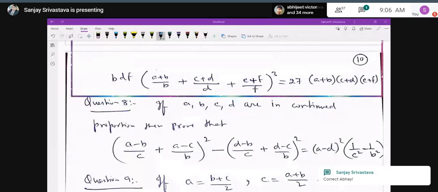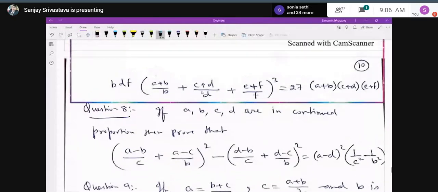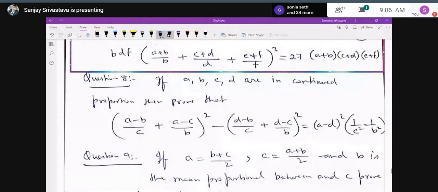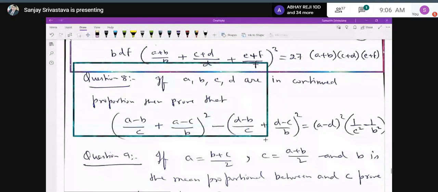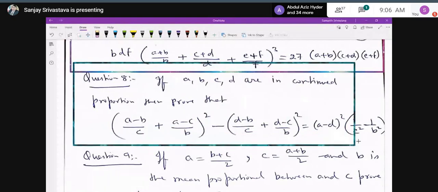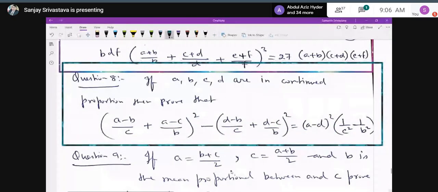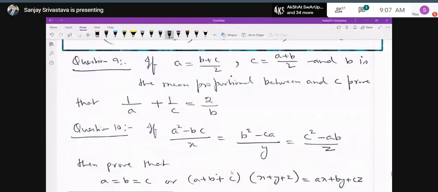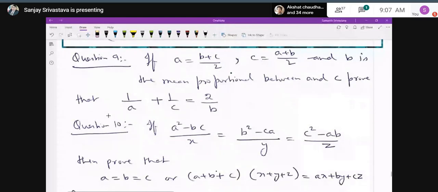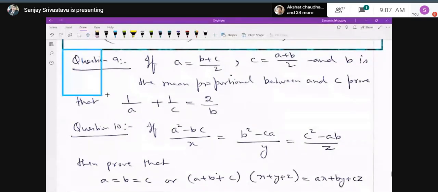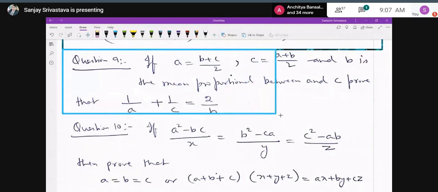And what you have to prove in this is that A minus B upon C plus A minus C upon B whole square minus D minus B upon C plus D minus C upon B whole square is equal to A minus D whole square into 1 upon C square minus 1 upon B square. Okay, make use of the K method in this sum for proving. Then question number 9 is, if A is equal to B plus C upon 2, C is equal to A plus B upon 2, and B is the mean proportional between A and C, then prove that 1 upon A plus 1 upon C is equal to 2 upon B.